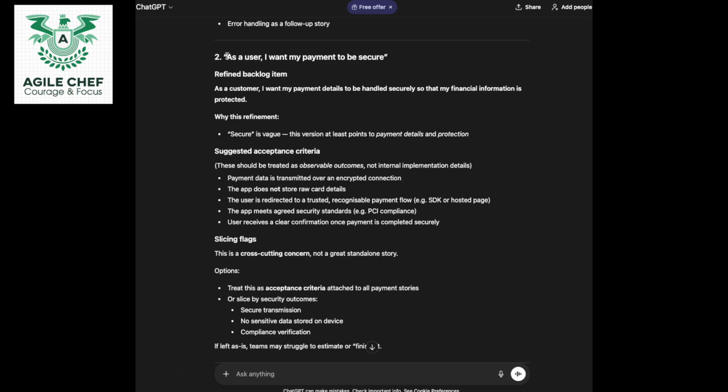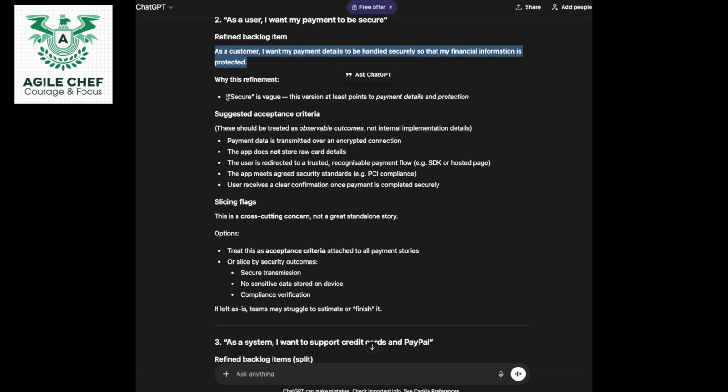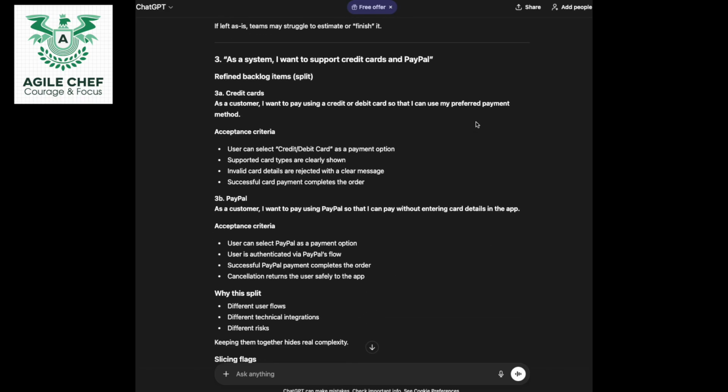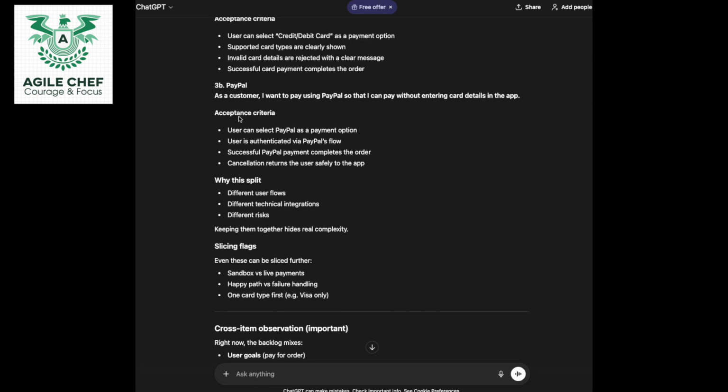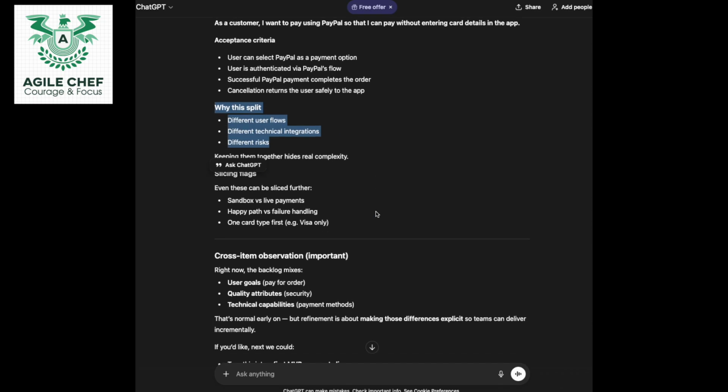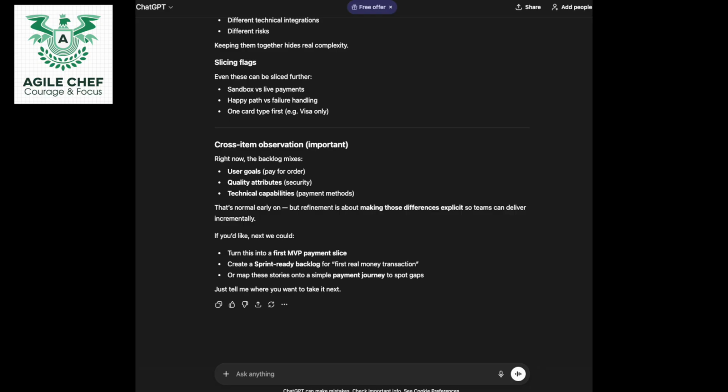And then the second one is, as a user, I want my payment to be secure. Again, it's refined the user story. It's made it a little bit more customer centric, and then it's given me a reason why this refinement and so on. So it's given me all three user stories with acceptance criteria, a better written user story format, and it's told me why it has split it in this way. So this is really good stuff already. I'm really happy with this.